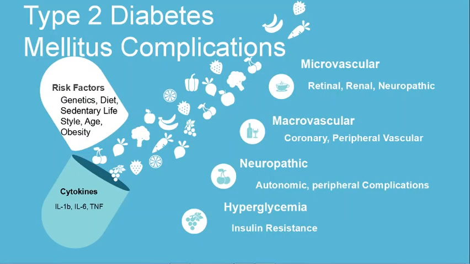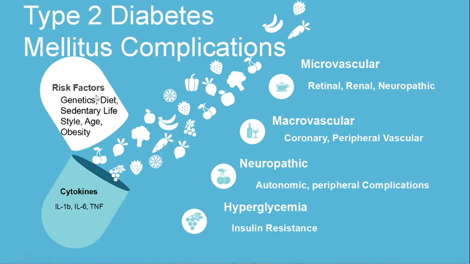Then when you look at the complications of type 2 diabetes, it is a systemic disease with several major complications. Diabetes results from the disruption of glucose homeostasis. The disease can cause microvascular complications such as retinopathy, nephropathy, neuropathy, and macrovascular complications such as coronary heart disease, cerebrovascular disease, and peripheral vascular diseases, ultimately death if left untreated.